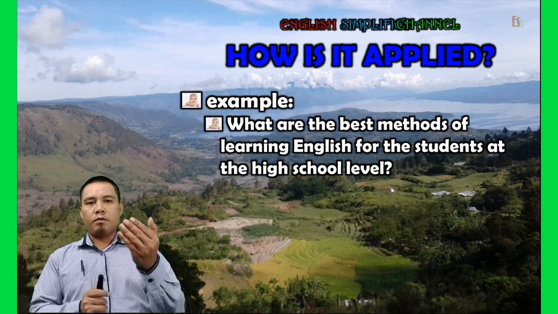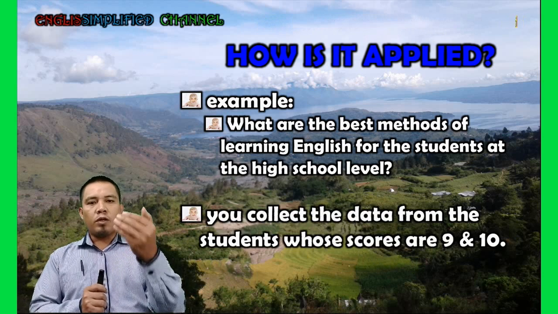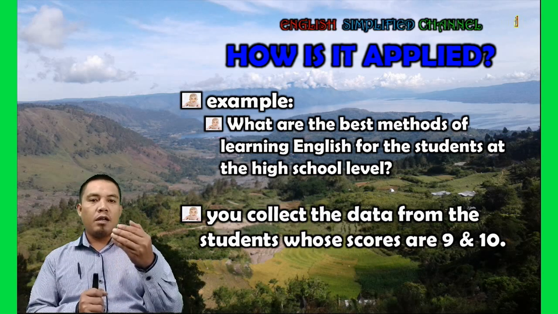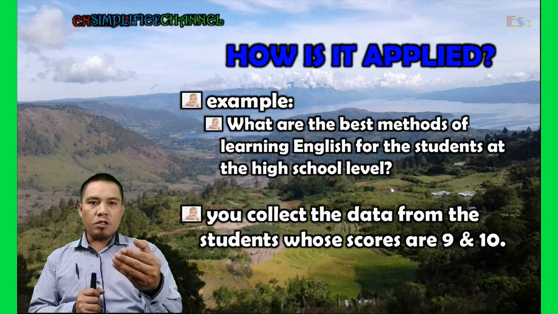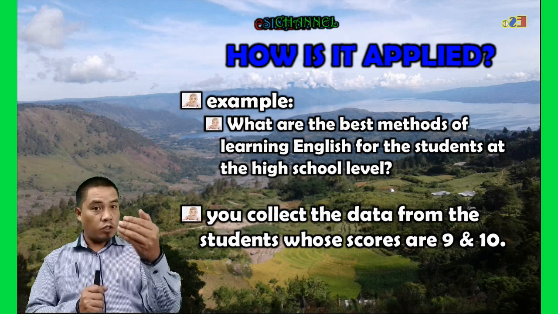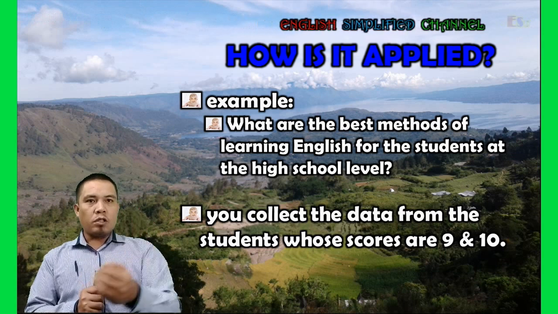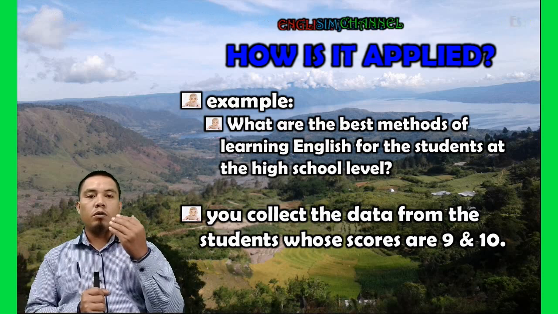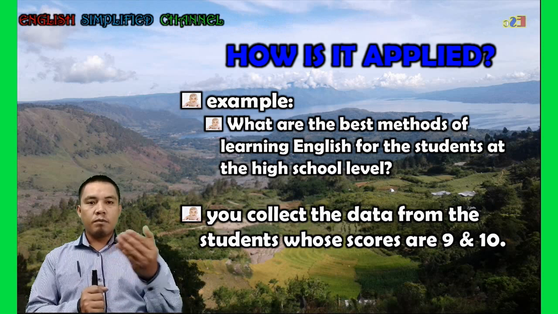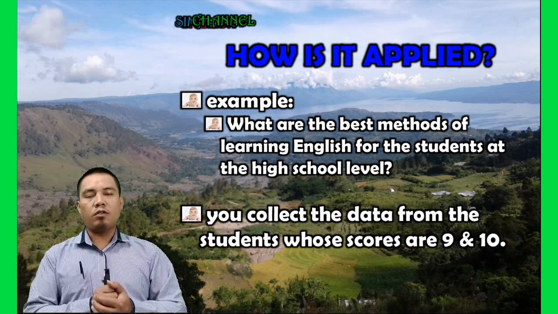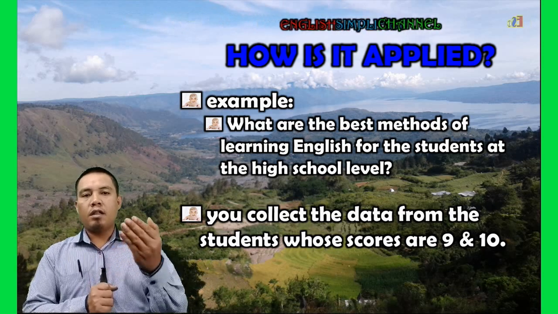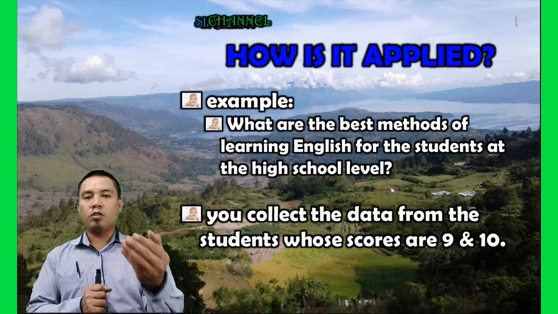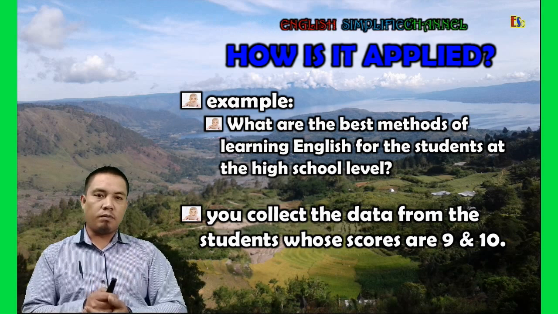And for example, to answer the research question, you conclude or decide that the information or the data to answer the research question will be gotten from those students whose grades or scores in English are ranked around 9 to 10. That is the meaning of judgmental sampling technique, based on the researcher's judgment or knowledge.